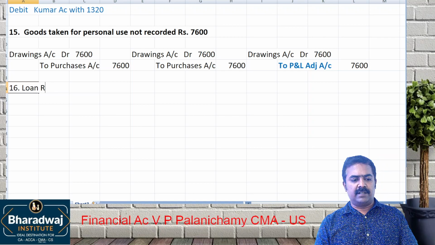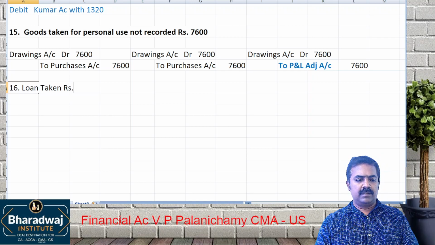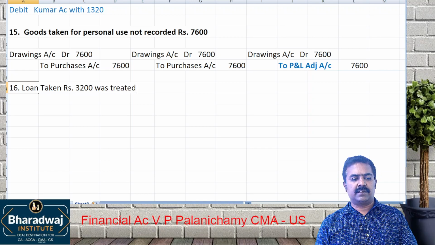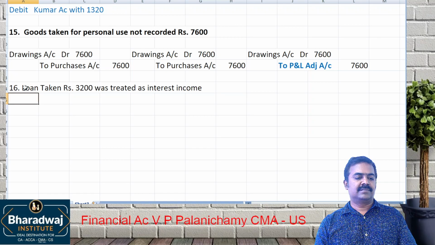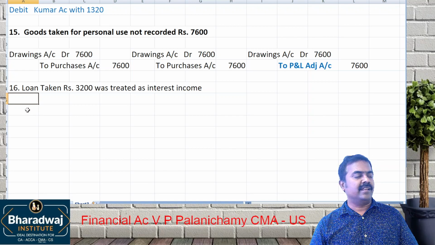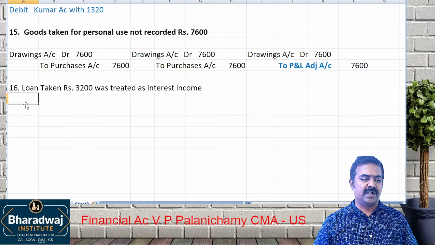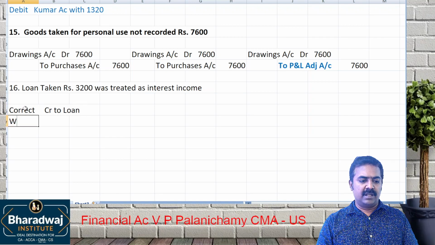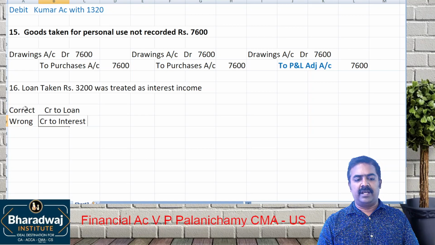Loan received or loan taken, rupees 3,200, was treated as interest income. What is the correct entry? Cash account debit to loan. But what is the wrong entry they passed? Cash account debit to interest. Looking at the correct treatment, you should have credited which account? Loan account. But what have they done wrongly? They credited which account? Interest account. They credited the interest account.